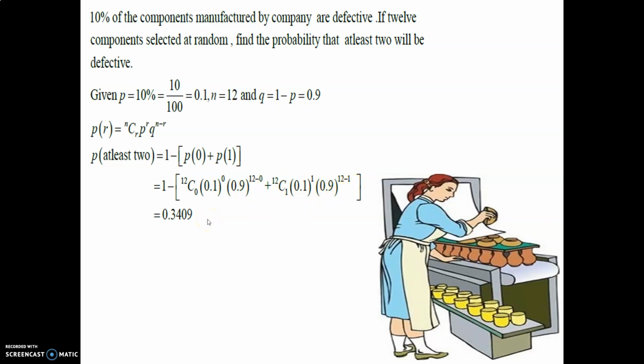Any number raised to 0 is always 1. Any number raised to 1, that number remains the same. Using law of indices and the 82FX MS calculator, we get 0.3409 as the final value for the probability that at least 2 will be defective.